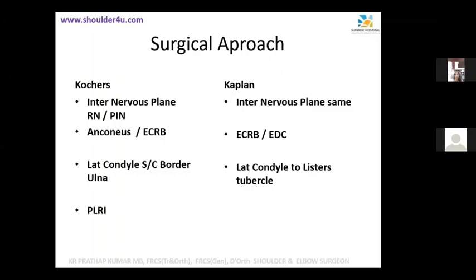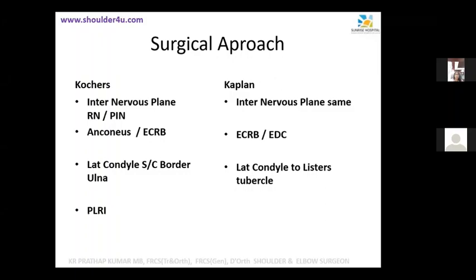Head off. Okay. Kocher is a posterolateral approach, actually. Kaplan is a true lateral approach. There is no internervous plane there, and I'll teach you what it is. Kaplan's approach, I usually do the Kaplan's approach.